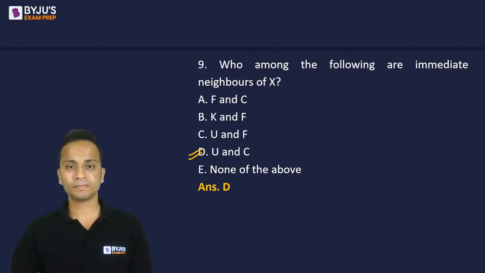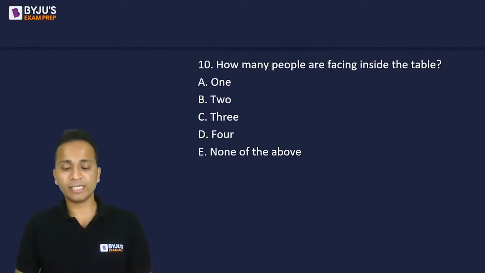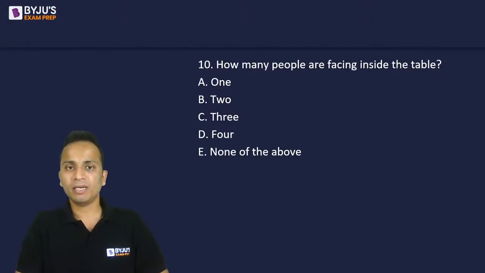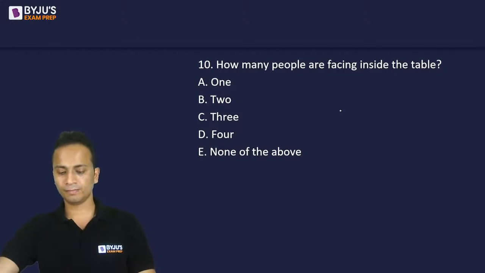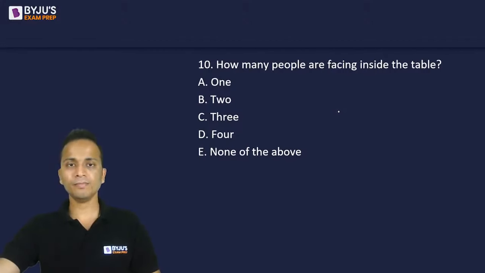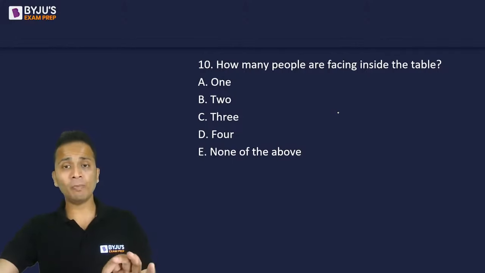Okay. All right. Let's move ahead and look at the last question related to this set. How many people are facing inside the table? Shruti, I'll go back to your question.